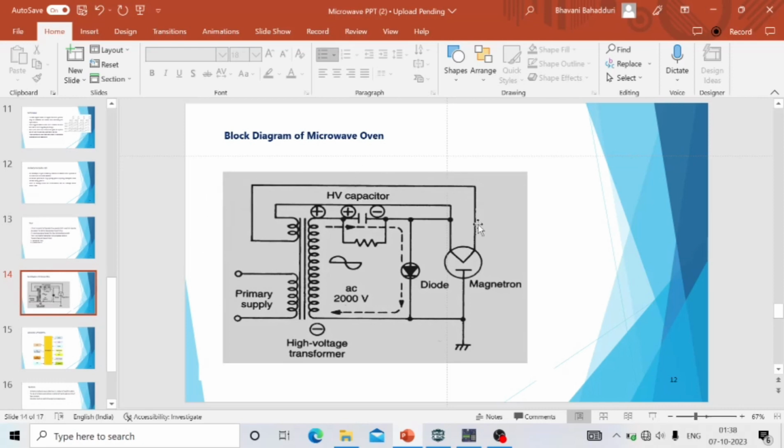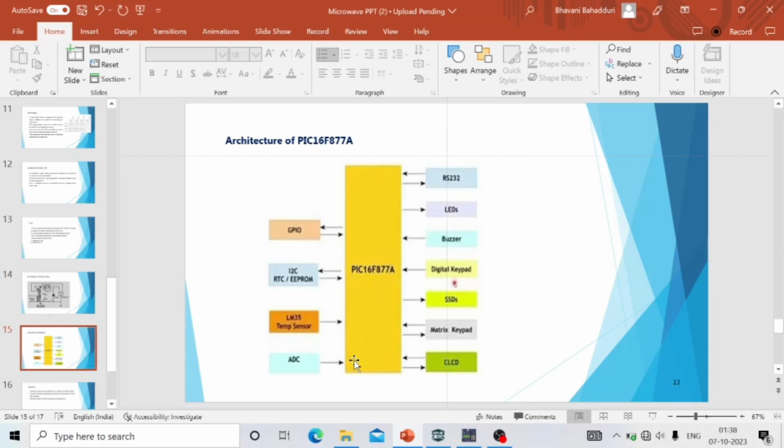So, this is the block diagram of microwave oven. Coming to the architecture of PIC 16F877A, it can interface with different components, namely RS-232, LEDs, buzzer, digital keypad, matrix keypad, CLCD, ADC, temperature sensor, GPIO, and so on.